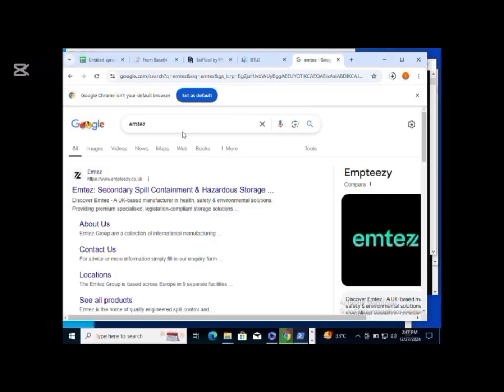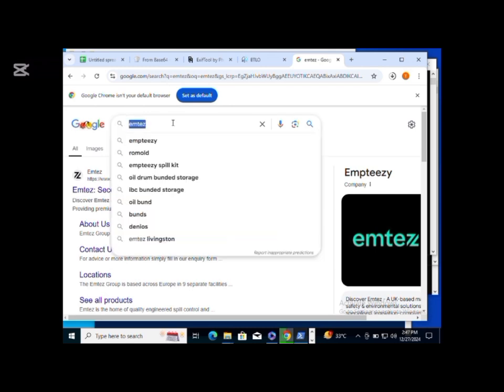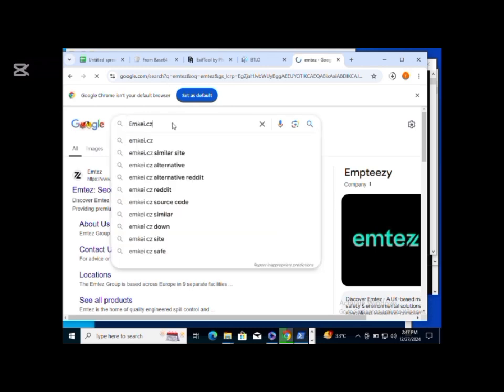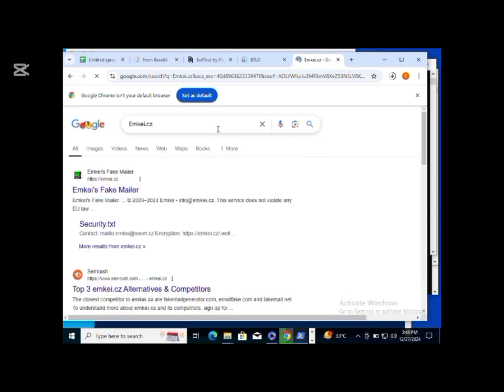Now there is something I want to show you. You remember that domain server, which is the MK. Because this is an analysis, we are searching for every bit of information about it. Now we are seeing that it is actually a fake mailer. It is used to get a fake email address. So that is another thing to note.